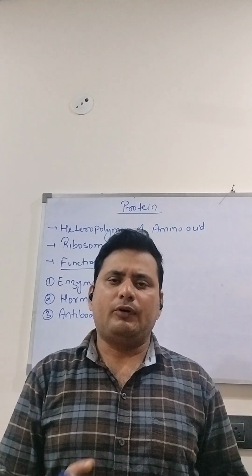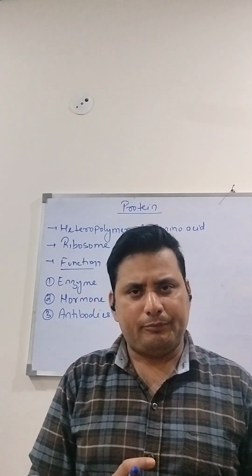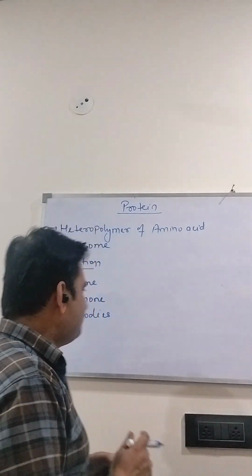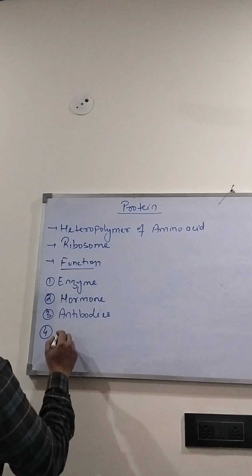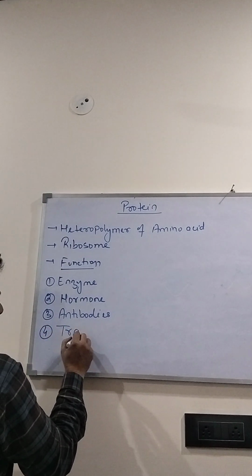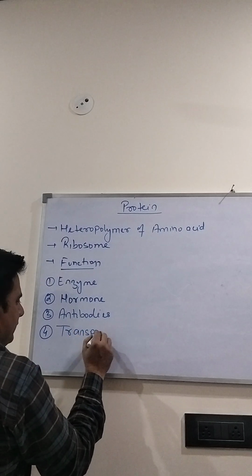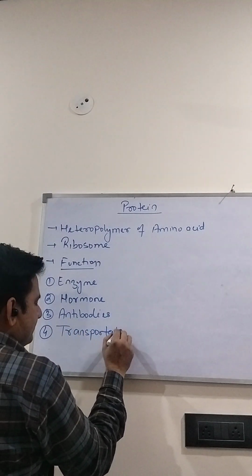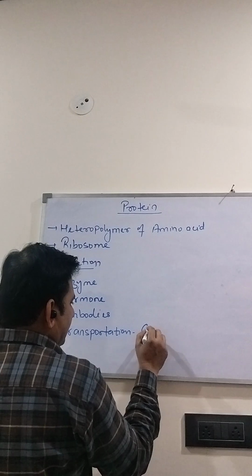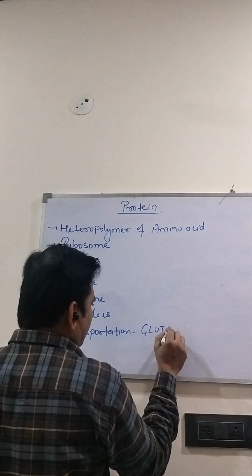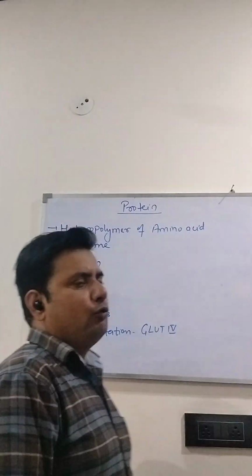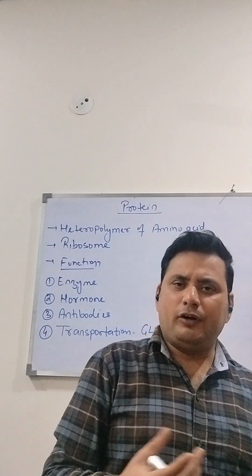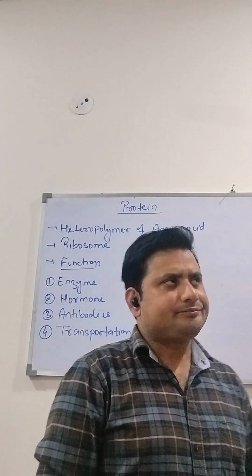All these antibodies are made up of protein. The next function is transportation of substances, for example the GLUT4 protein, which is involved in glucose transportation.